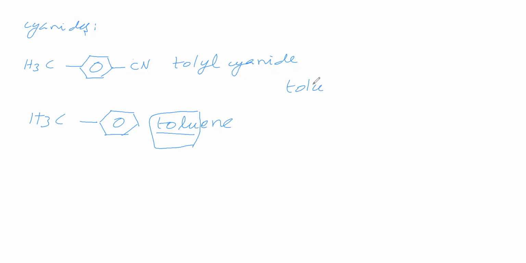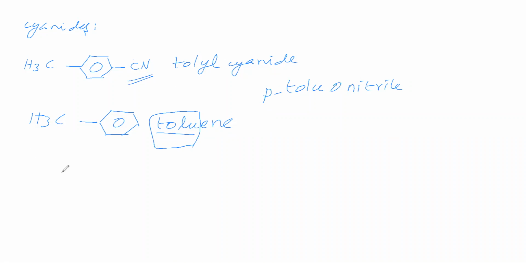Next, we have to include the cyanide name, which is nitrile. Between them, we have to include O, toluonitrile. Now, this methyl group and cyanide are para to each other. Therefore, para toluonitrile is the IUPAC name. The common name is toluene cyanide.